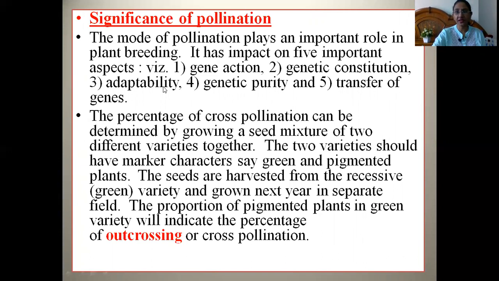Third point is adaptability. For understanding the adaptability of the plant also, we have to understand the modes of pollination. And fourth point is genetic purity. Genetic purity is also very important. To understand the genetic purity of a particular crop species, we have to understand the modes of pollination involved and the transfer of genes. We can also go for transferring of the genes by using various self and cross-pollinated mechanisms.